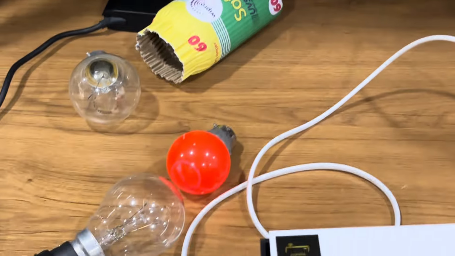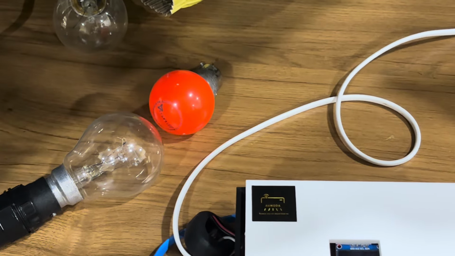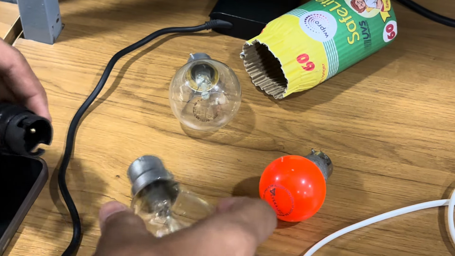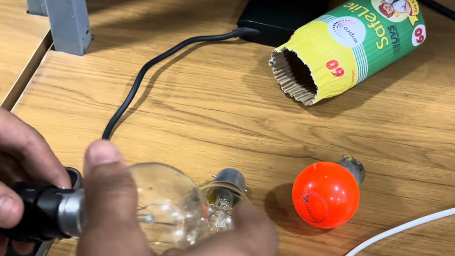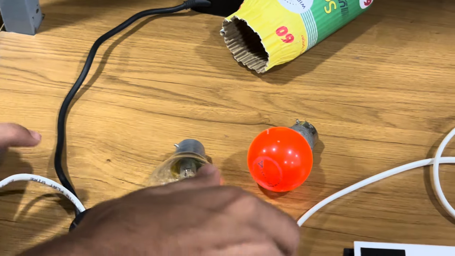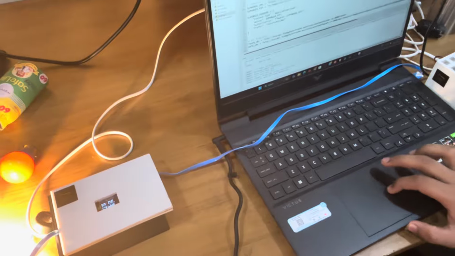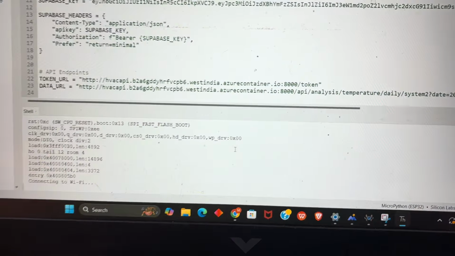We'll now be switching to the 100 watt bulb over here. The system reboots as soon as the bulb changes. So you can see the end of loop and critical drop detected. The system is rebooting. Connecting to Wi-Fi.